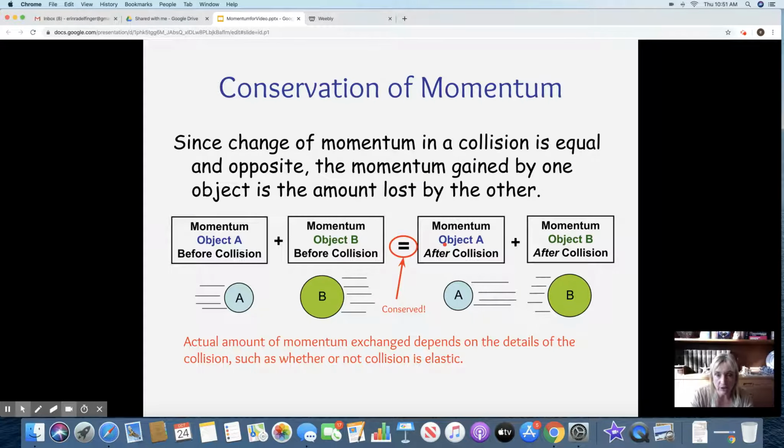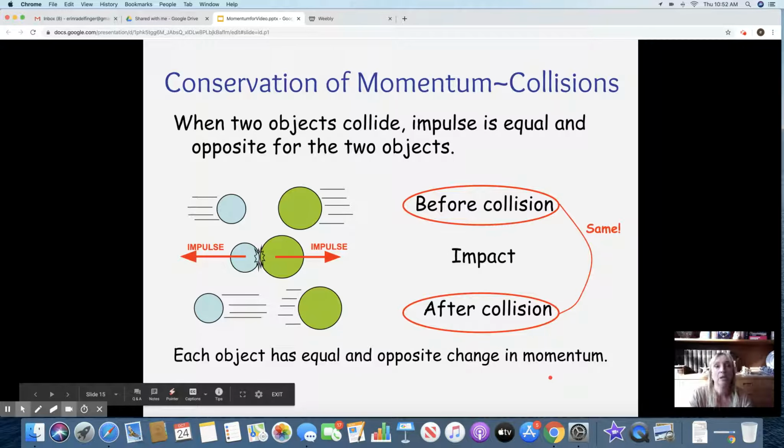Okay, conservation of momentum. The momentum before a collision has to equal the momentum after a collision. So if you have two things hit each other, whatever their combined momentum is before the collision has to be the same as after the collision, right?